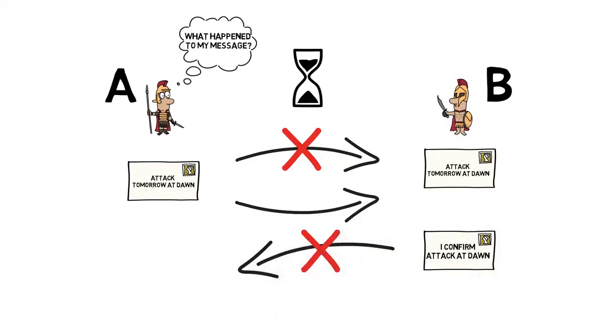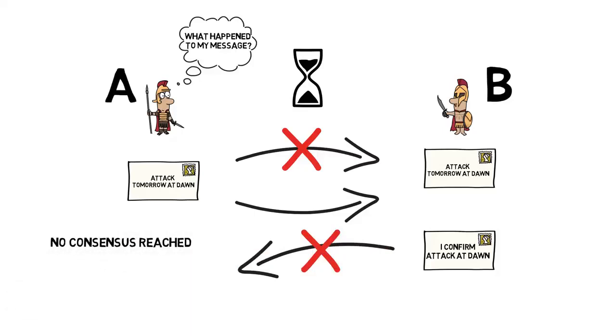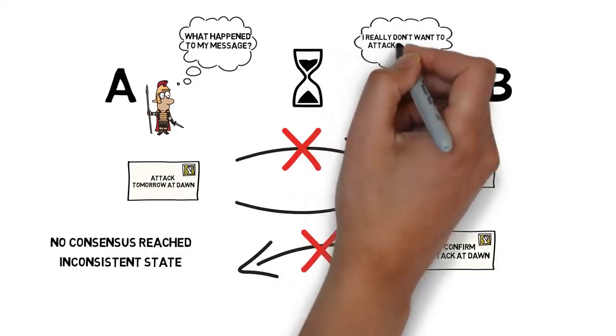In both scenarios, they cannot come to a consensus again, as A is not able to tell if his message was lost or if it was B's confirmation that didn't get through. Again, we ended up in an inconsistent state, which would result in either General A or B attacking by himself.